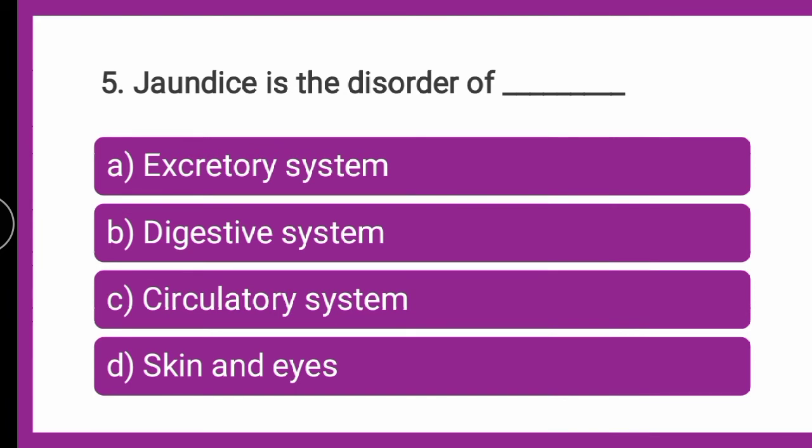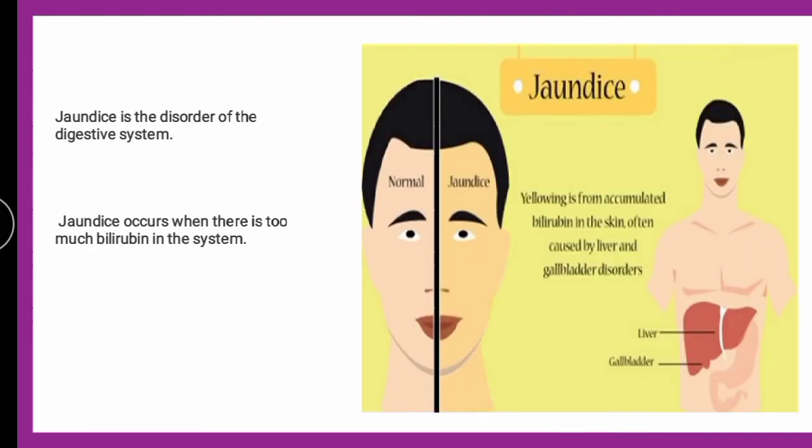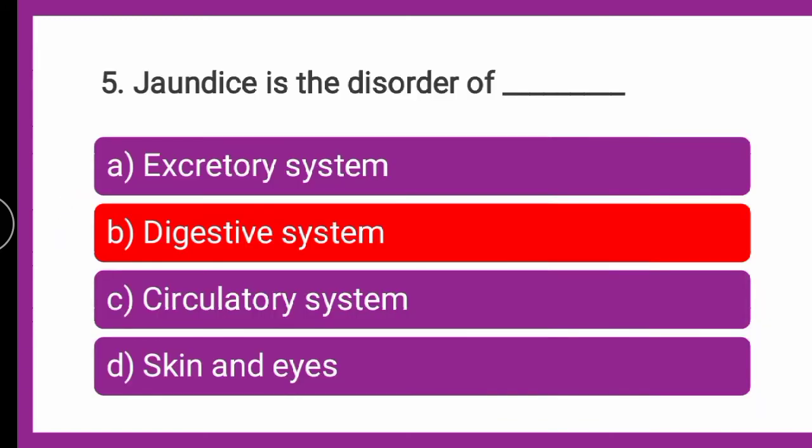Now if you talk about the cause of jaundice, it is due to increased bilirubin levels. This is the normal skin, whereas this is a patient suffering from jaundice. The yellowing of the skin is because of the accumulated bilirubin in the skin, and this is often caused by liver and gallbladder disorders, where there is too much bilirubin in the system. So it is a disorder of the digestive system. The correct answer is digestive system. Jaundice is the disorder of the digestive system.